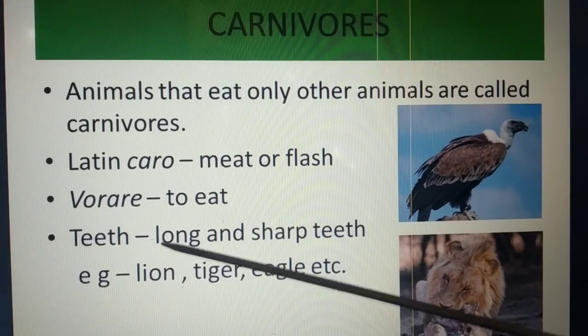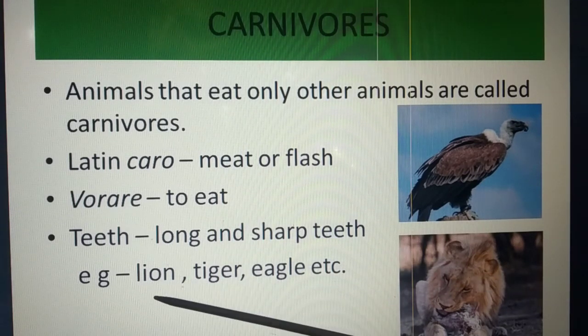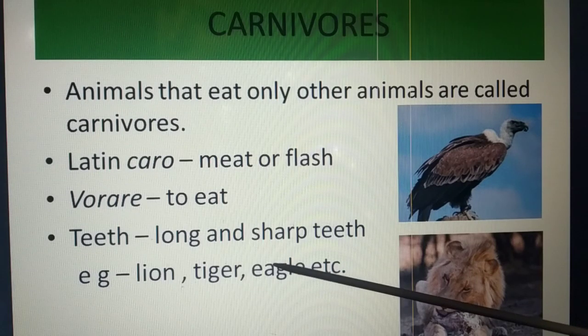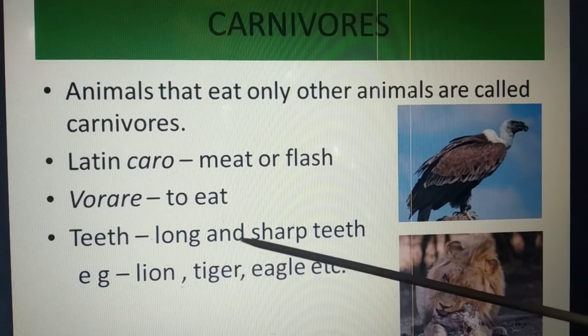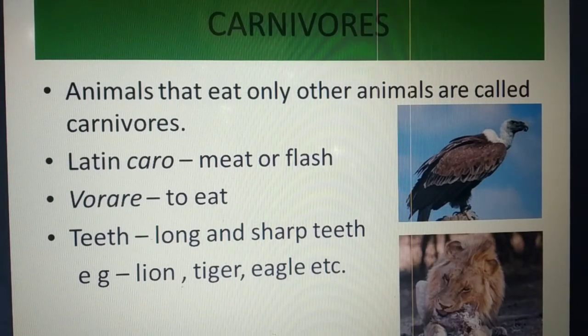Now, teeth. They have long and sharp teeth for tearing, because they have to tear the flesh. That's why they have the canines, long canines. Examples: lion, tiger, eagle, etc.